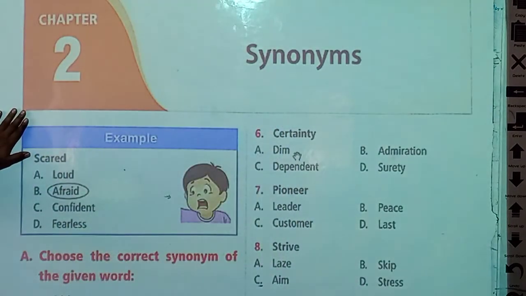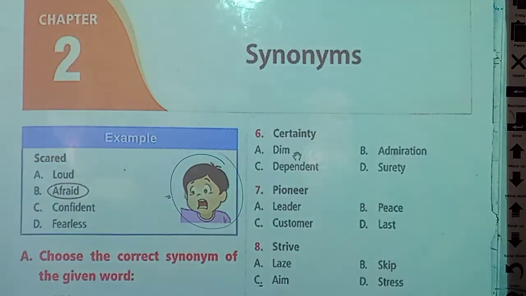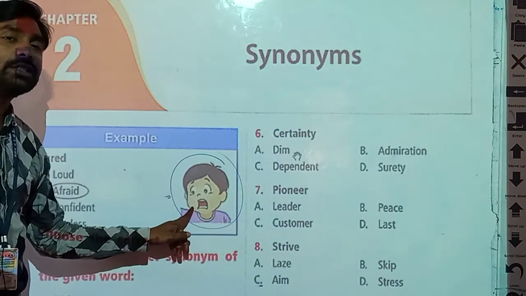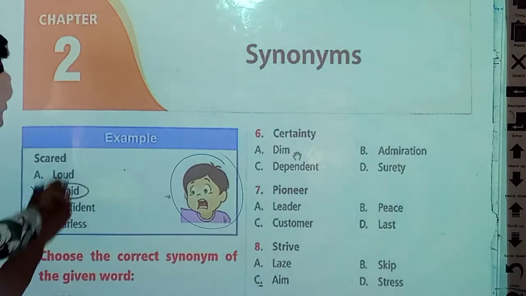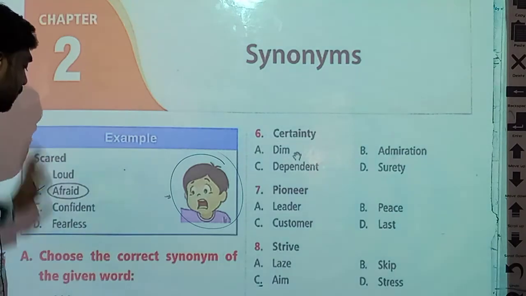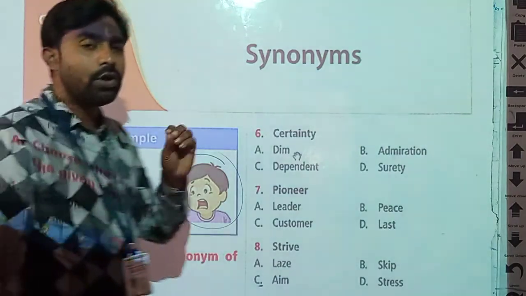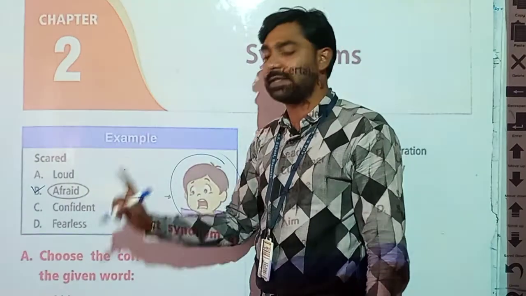An example is given here: scare. Scare means scared. Four options are there: loud, afraid, confident or fearless. If we see the face of this boy, how is he looking? He is looking fearful. He is frightened. In the second option, B, afraid is given and it means scared. Scare and afraid have same meaning, so it is the synonym of scare. So option B is the correct answer in this example.